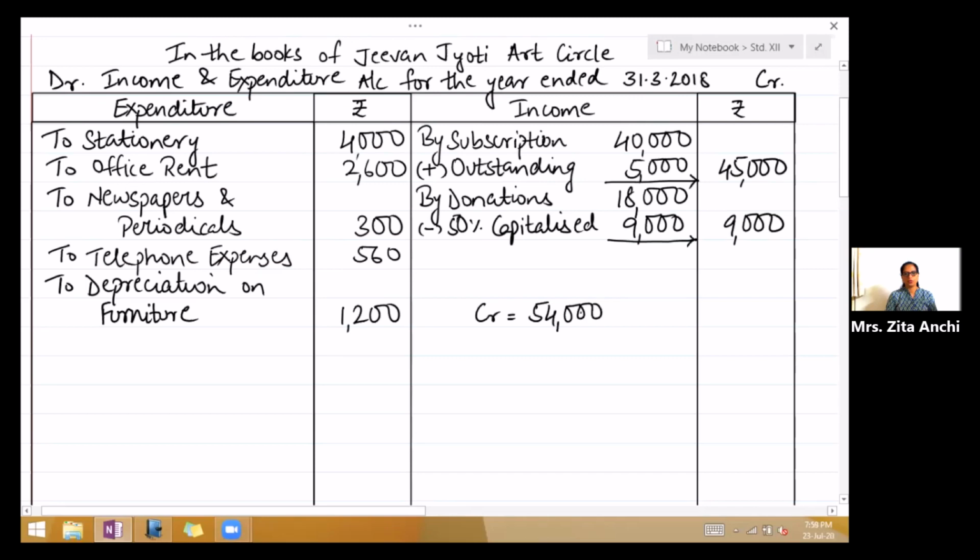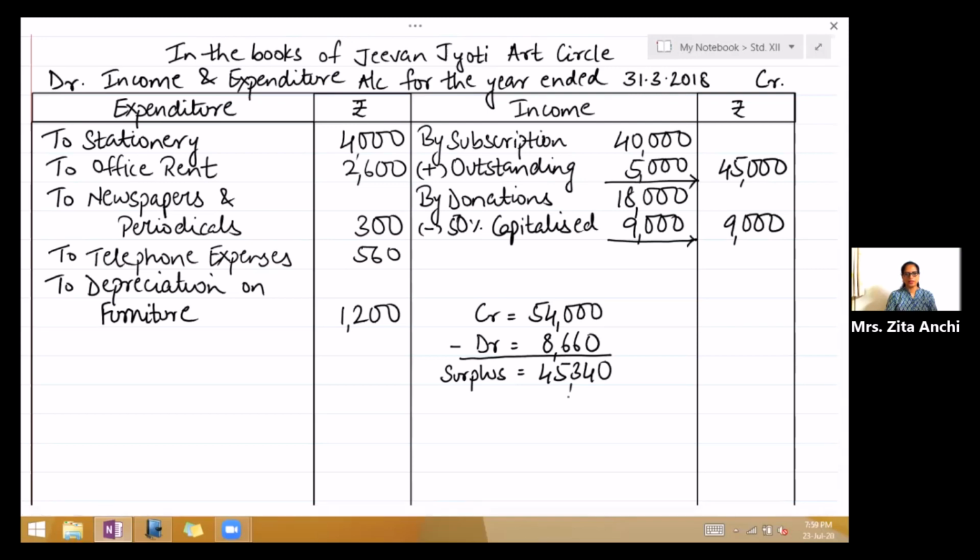So 54,000 income. Debit side total is 8,660. So your credit is greater. So you will be getting surplus because your income is more than your expenditure. So your surplus is 45,340. This is the working.